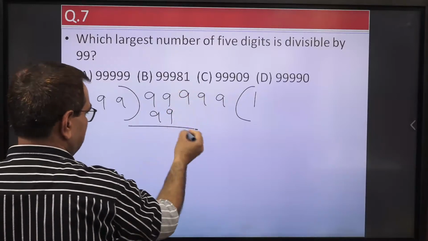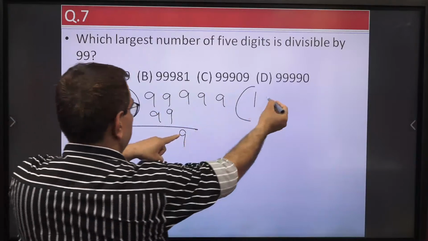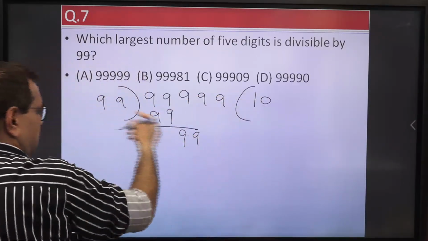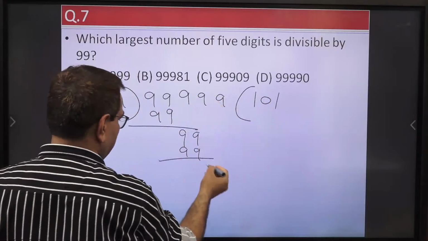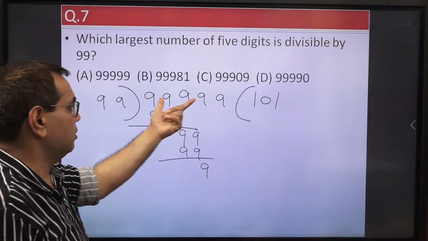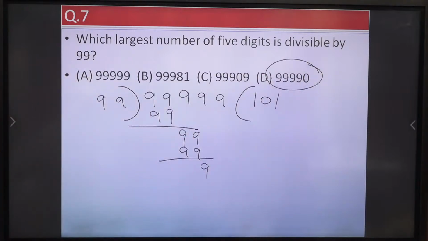Now we will take 9, but it is not divisible, so we need to write 0 here. Now again 9. Now 1 times 99, we are getting remainder 9. So it means we need to subtract 9 to make this divisible. So such a number is this one. 99990 will become exactly divisible by 99. Simple problem.